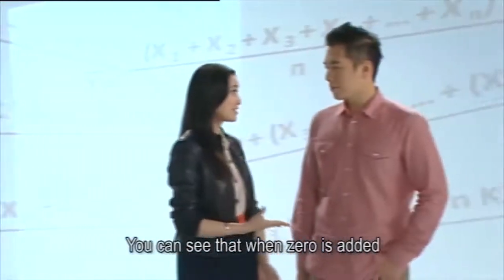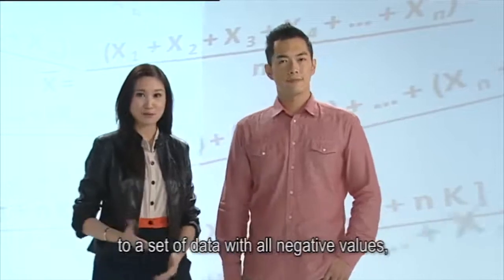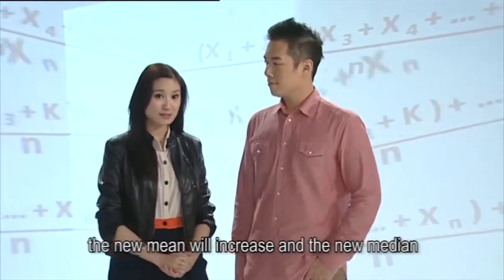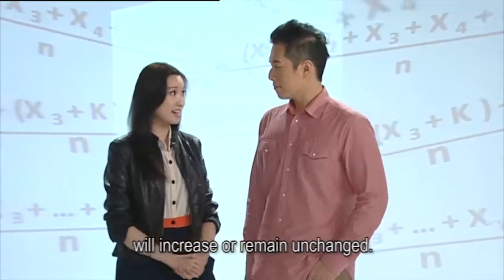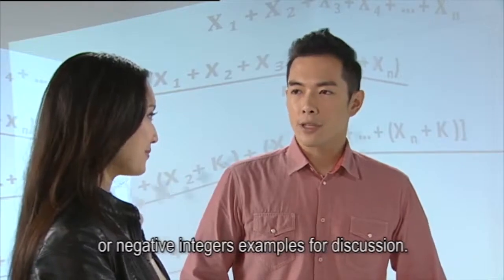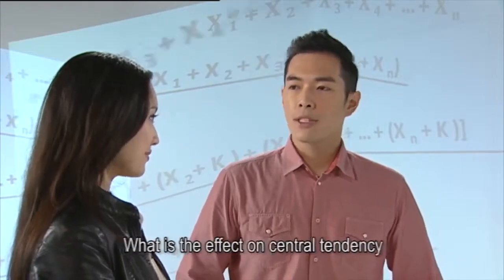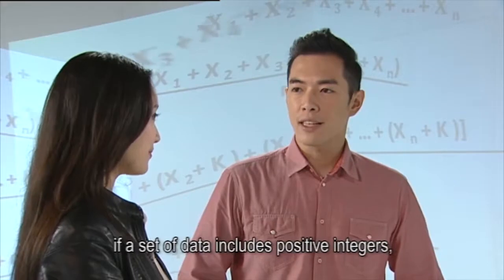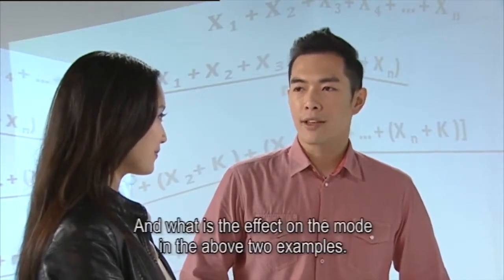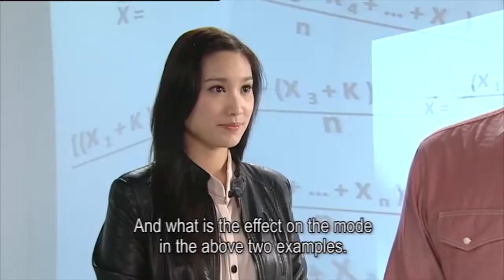You can see that when 0 is added to a set of data with all negative values, the new mean will increase, and the new median will increase or remain unchanged. Camille, you have either used positive integers or negative integers examples for discussions. What is the effect on central tendency if a set of data includes positive integers, negative integers, and 0? And what is the effect on the mode in the above examples?